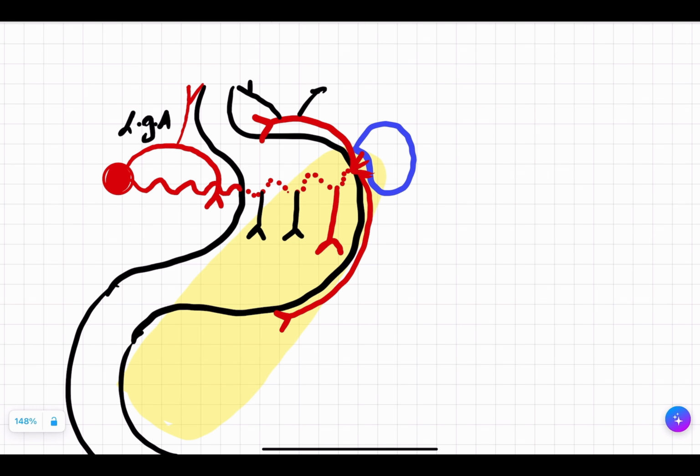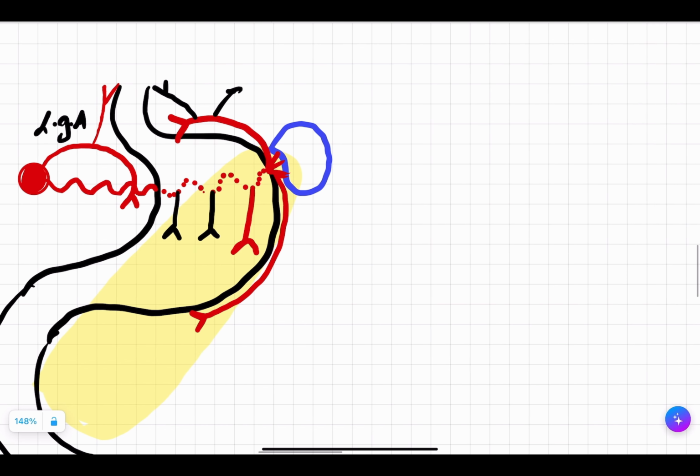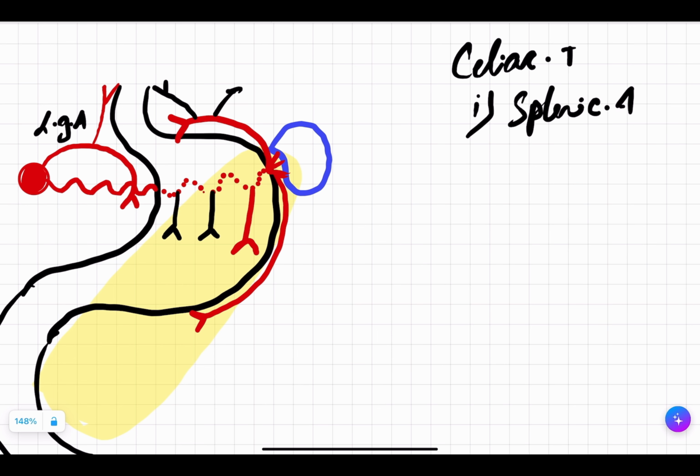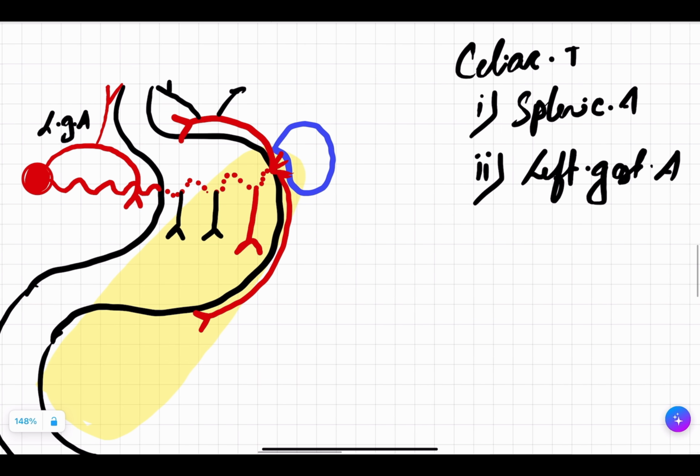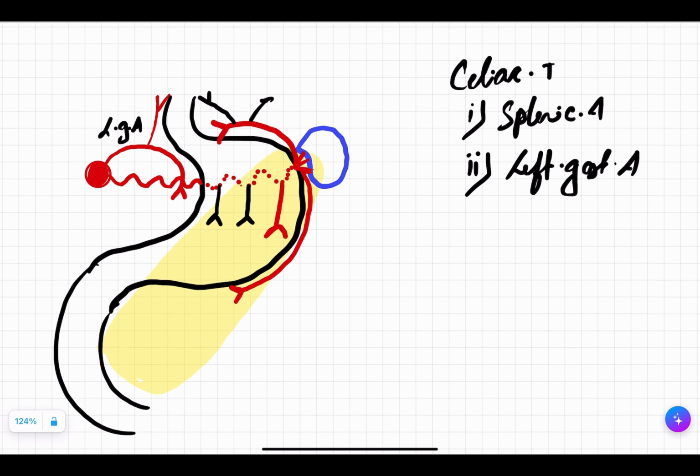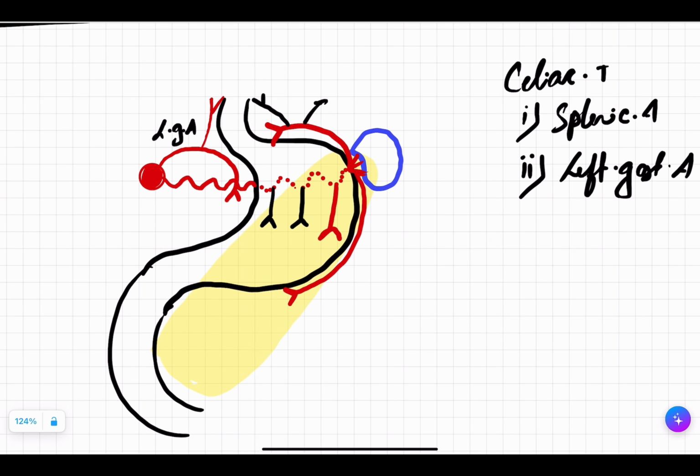And left gastric artery, let's write it, celiac trunk. Three arteries are what? Splenic artery. Second was left gastric artery. See, left, why? Because this is going to left. Why gastric? Because this is supplying the stomach. So left gastric artery, and left gastric artery is the largest branch of your celiac trunk. Always remember it. Now this is going to give rise to one another artery, which is common hepatic artery.